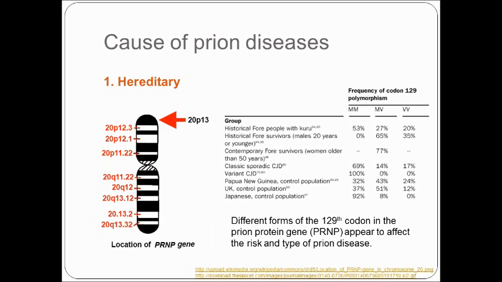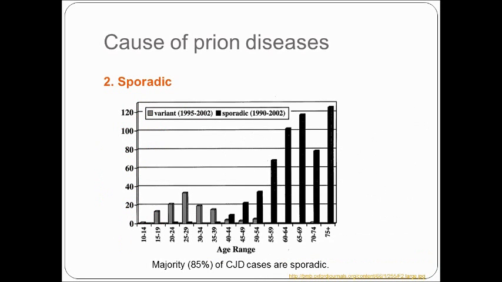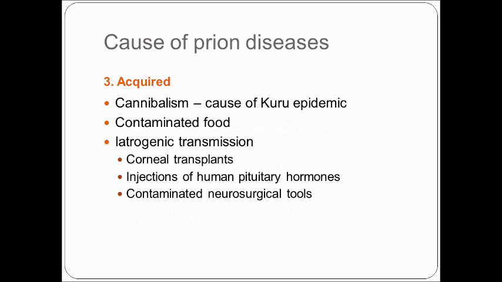Prion diseases develop in 3 ways. Firstly, they may be hereditary. If there is a mutation in the gene that codes for the normal protein, there is a higher chance that the protein will misfold itself and become a prion. Secondly, they may be sporadic, meaning that the disease appears spontaneously for no known reason. Thirdly, they may be acquired, meaning that the patient was infected by prions from an external source.